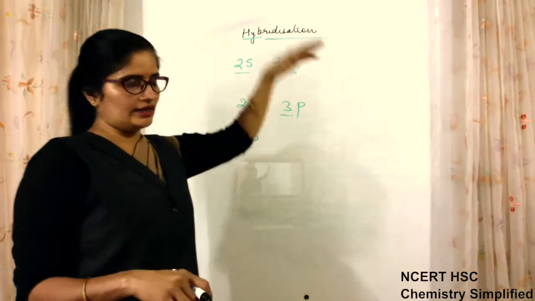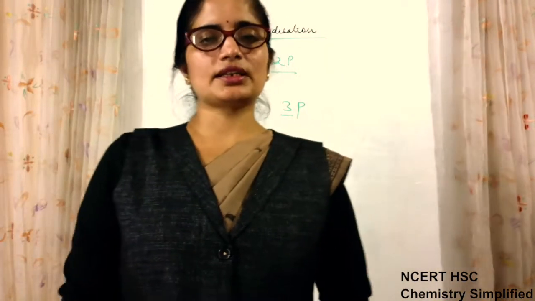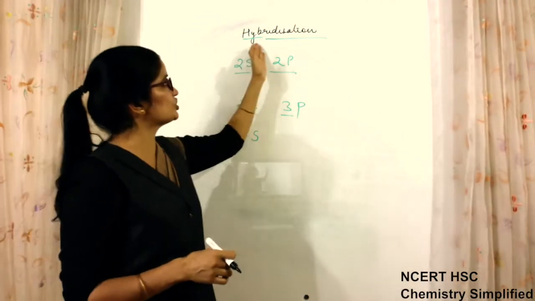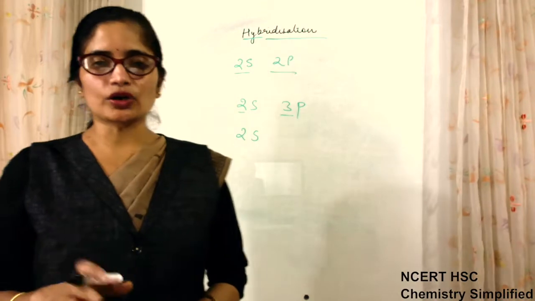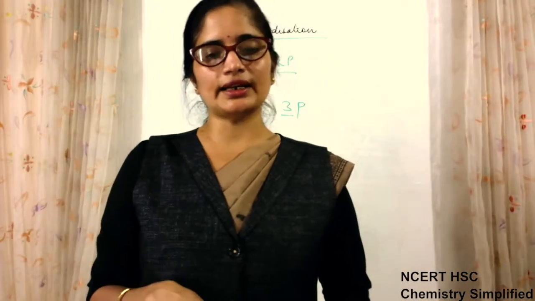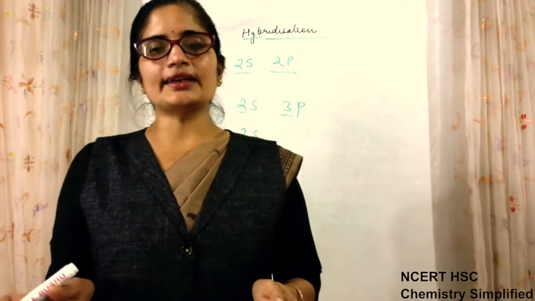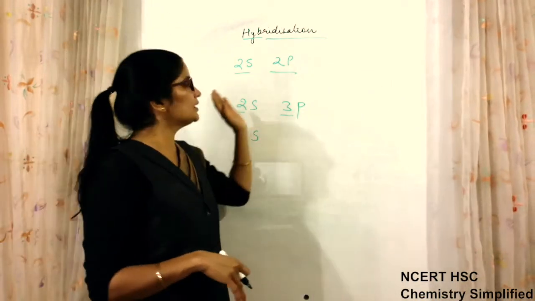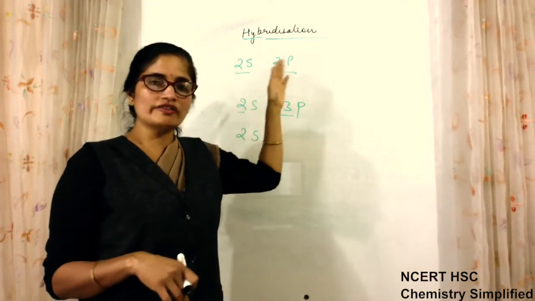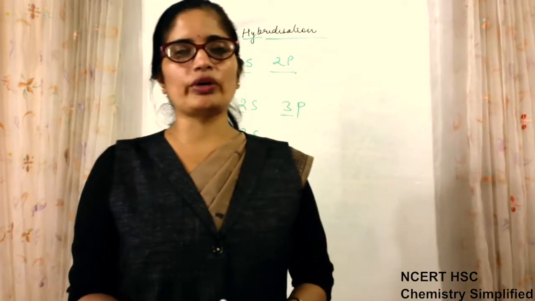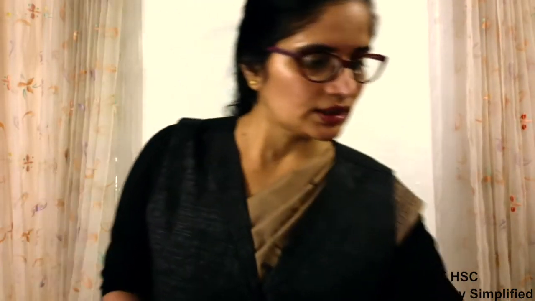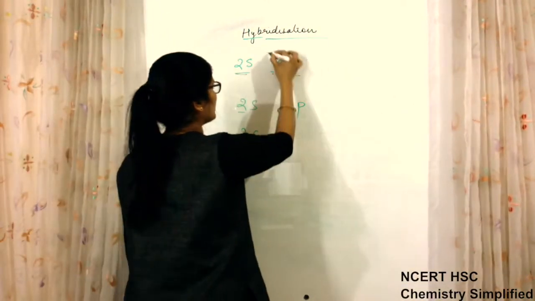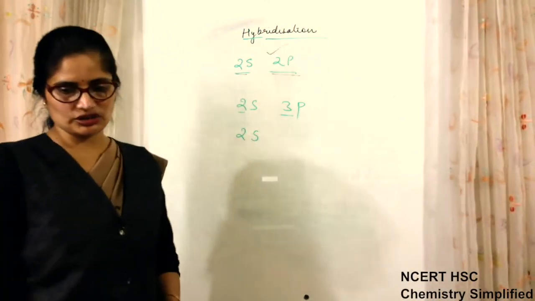Hybridization, again we'll start. We discussed yesterday the topic of hybridization, and we said that hybridization takes place between atomic orbitals of the central atom. Side atoms are not involved in the process of hybridization, okay? And atomic orbitals of nearly equal energy can only undergo hybridization. For example, I had written 2s and 2p can undergo hybridization, okay?